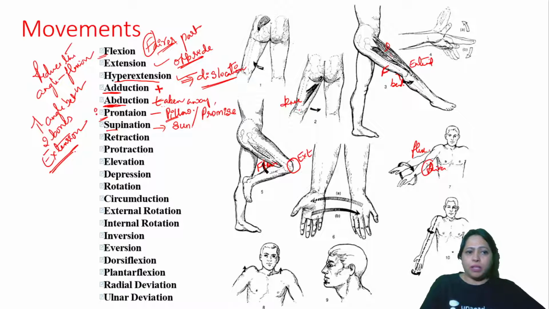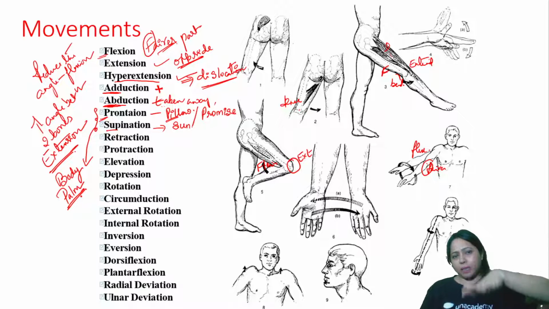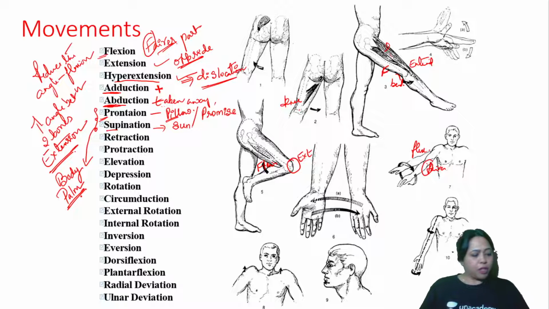So with what joints can you do supination and pronation? You can do it with the forearm, or you can also do it with the palm. Palm you can do pronation, supination. So this is supination. The opposite is promise, pronation. Okay. So these are the two terms you have to learn.